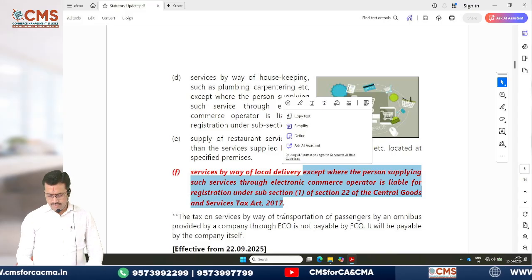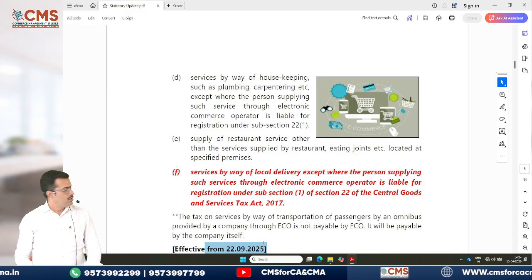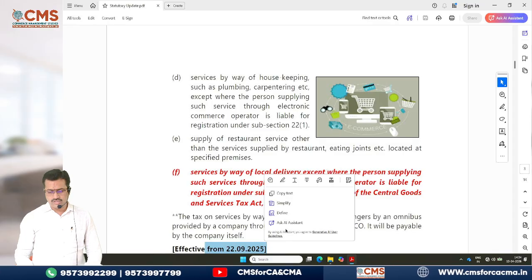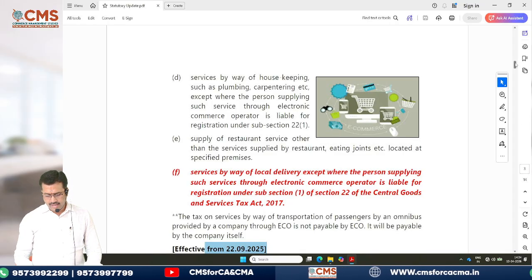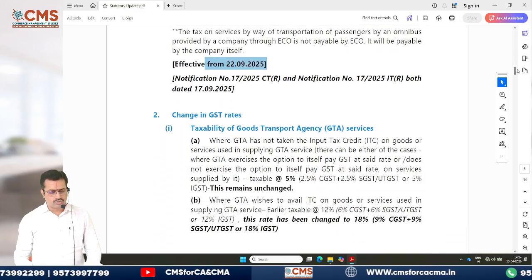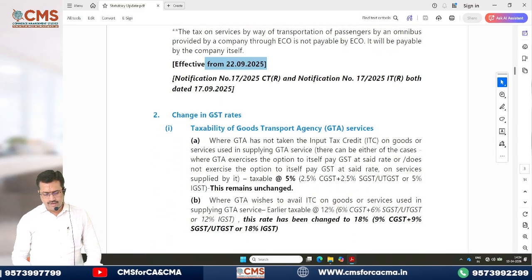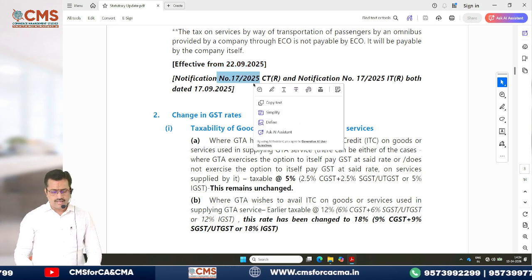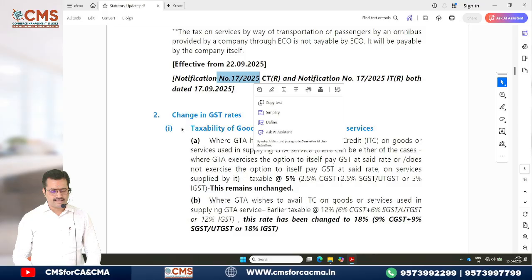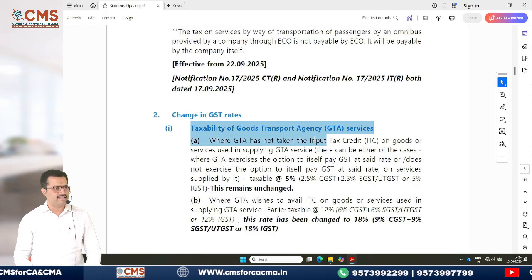So this is one amendment, and if you observe here, it is effective from 22nd September 2025. That means it is applicable for your attempt, my dear. That is the reason I wanted to especially take you through this. So I am highlighting that, 22/9/2025. There is a notification also, number 17/2025.